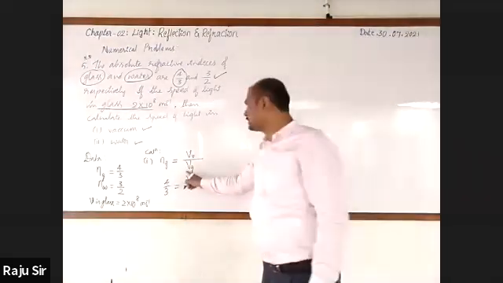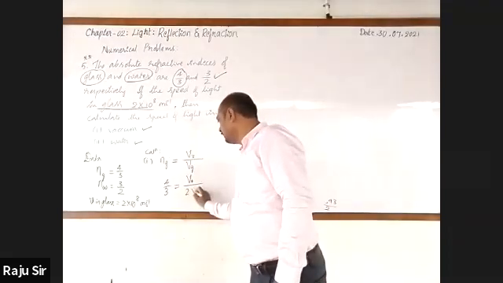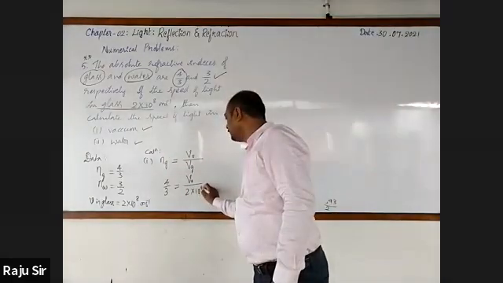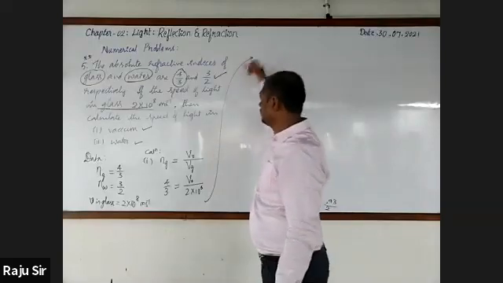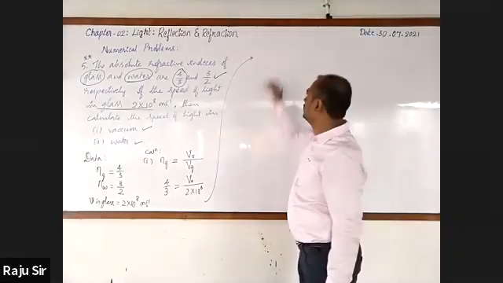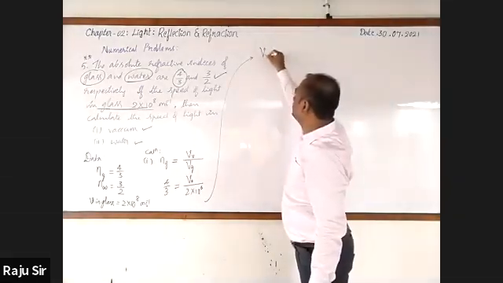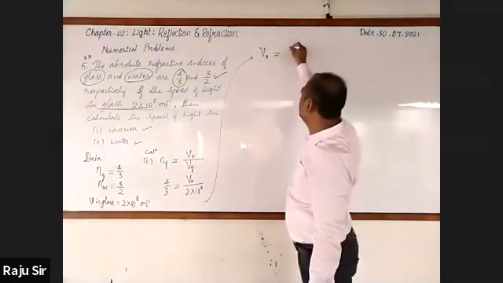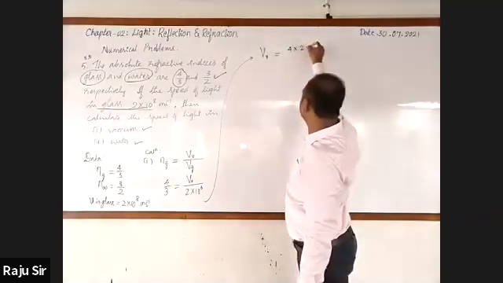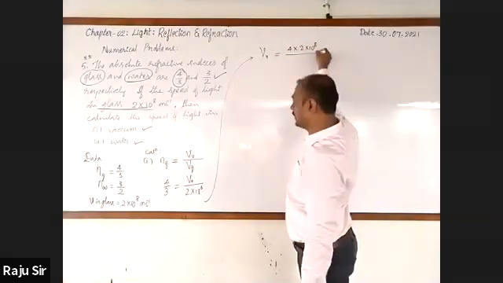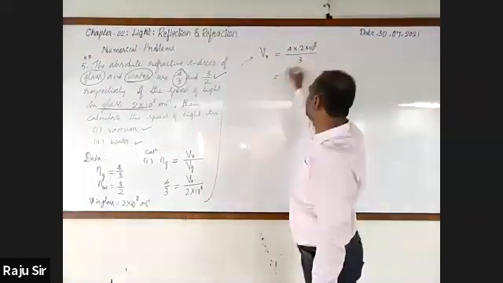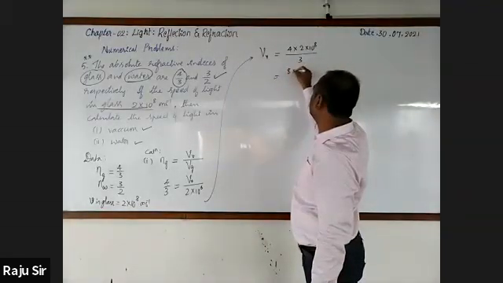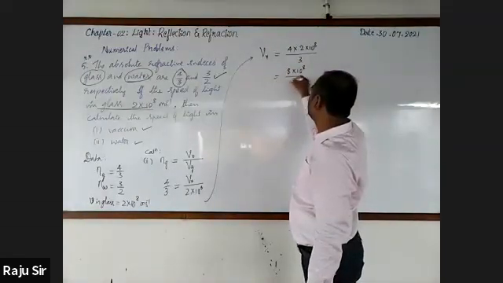Then velocity of light in glass is given. It is 2 into 10 raised to the power 8. Velocity of light in vacuum, go for cross multiplication. It is 4 into 2 into 10 raised to the power 8 by 3, which is equal to 8 into 10 raised to the power 8 by 3.